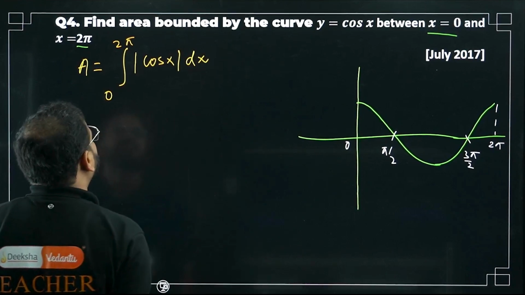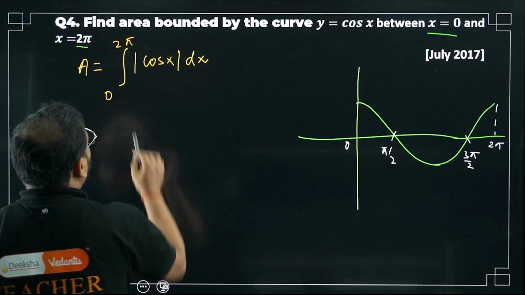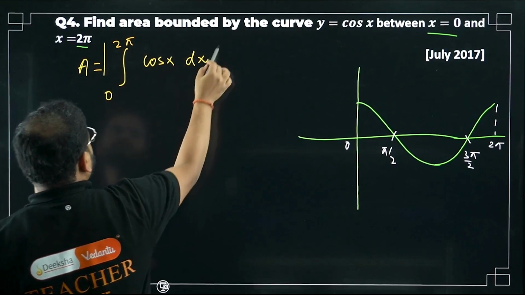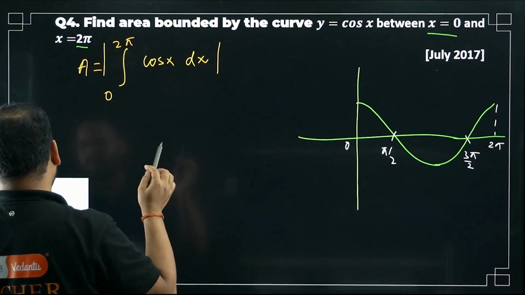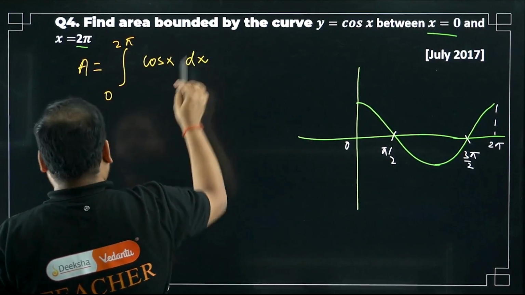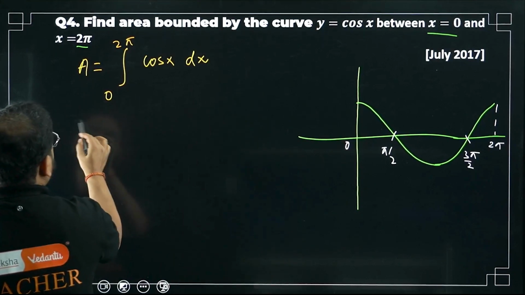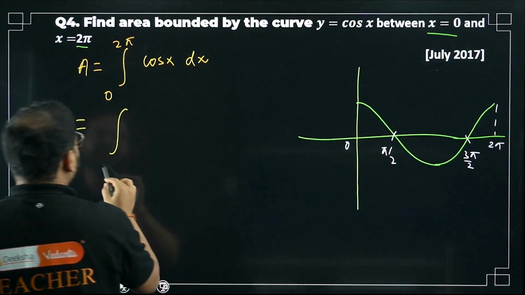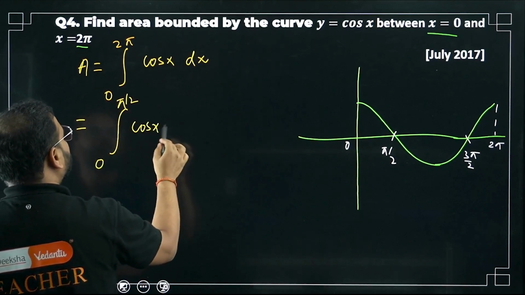I can do this integration like this. Can I keep the mod outside also? No, we have to do it like this only. So basically just forget about the mod right now. When I separate, you'll see. So first we'll separate like this. We have to integrate cos x from where to where? 0 to pi by 2. Positive or negative, sir? Positive, sir. So 0 to pi by 2 cos x, no change, remains like this.